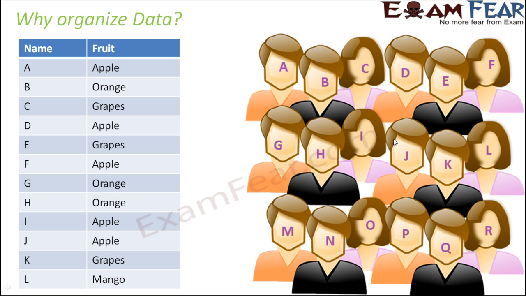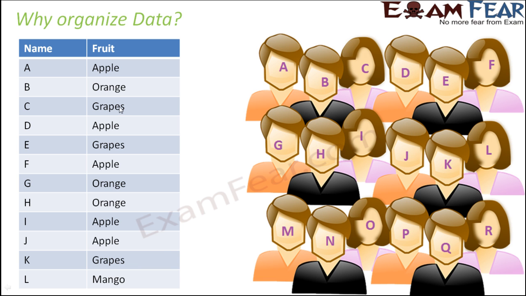Now, while we are talking about organizing data, let's take one more example to help us understand why we organize data. Let's say that we have a group of people, and we conducted a survey to find out the favorite fruit of the people in the group. We named the people A, B, C, D, E, F and so on, noted down their favorite fruits, and made this table.